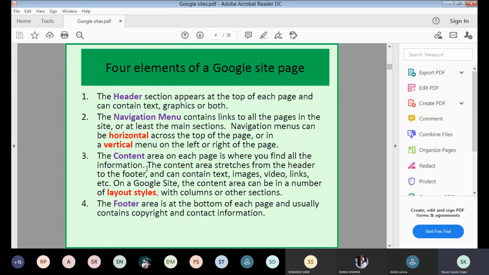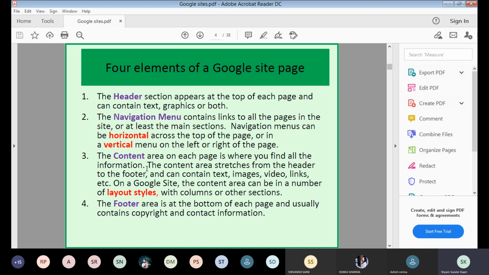On a Google site, the content area can be in a number of layout styles with columns or other sections. You can have multiple columns in a page, and a content area can be column-wise in a table section, in a table view. And so you can customize in Google Sites.